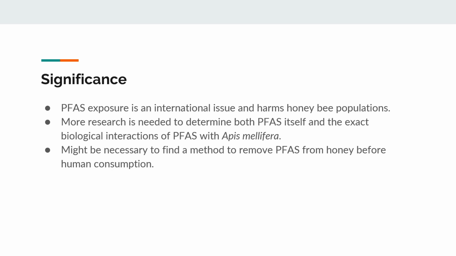More research is needed to be done on PFAS and Apis mellifera to link these two subjects. PFAS is a relatively understudied and new research field. I had a little bit of trouble specifically linking PFAS with Apis mellifera. More research needs to be done to study why these bee populations are being harmed.